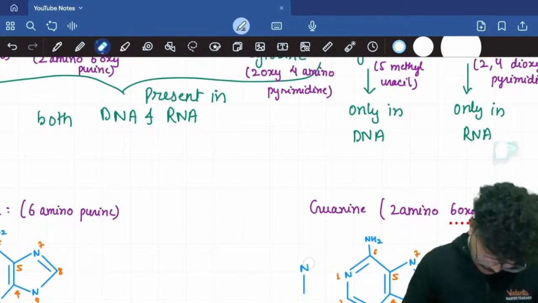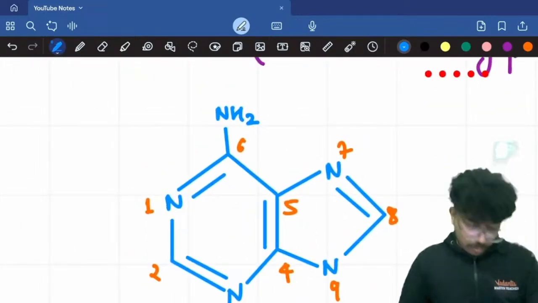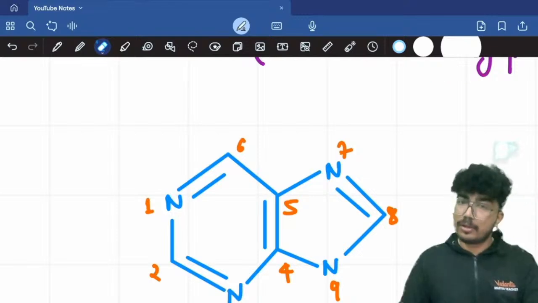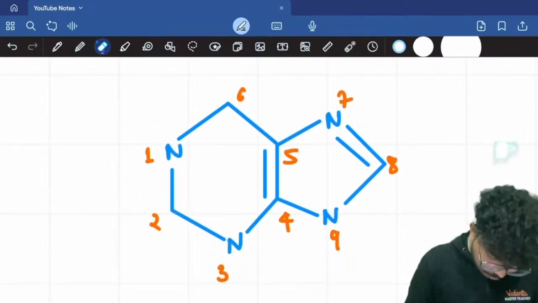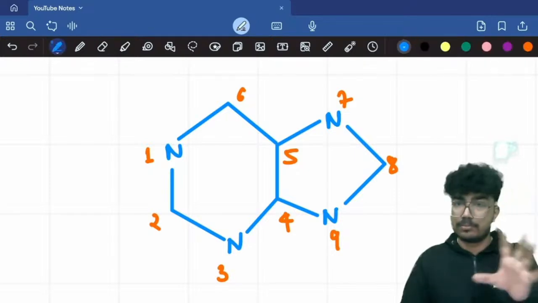So here you have the purine ring of yours. I'll erase the double bonds for now. Here you have the raw structure.